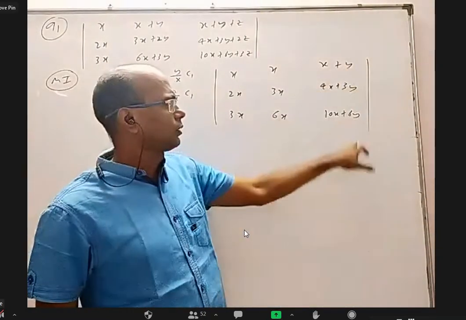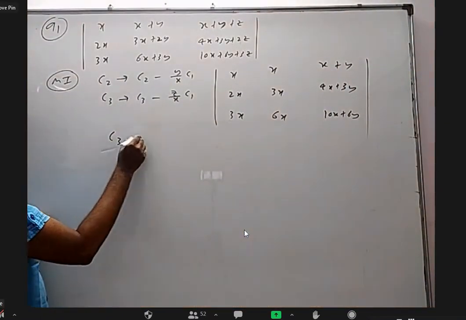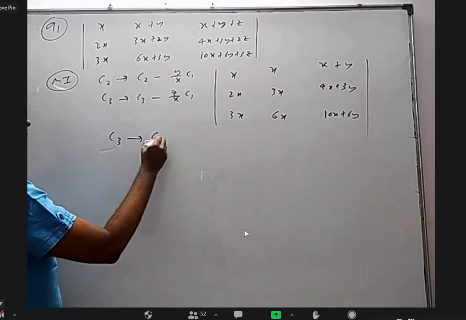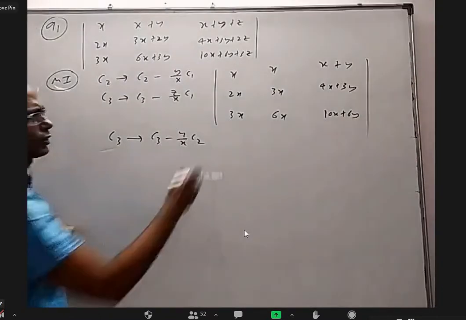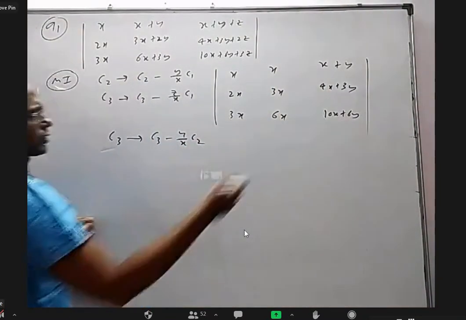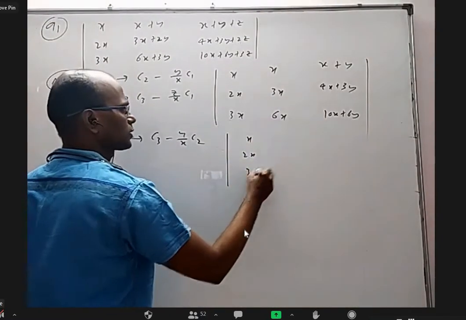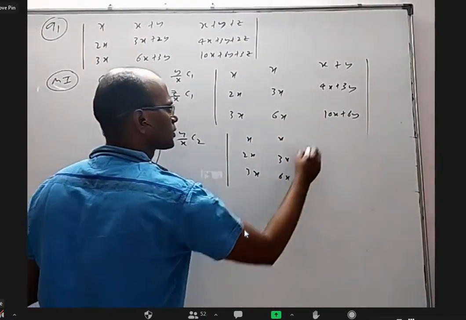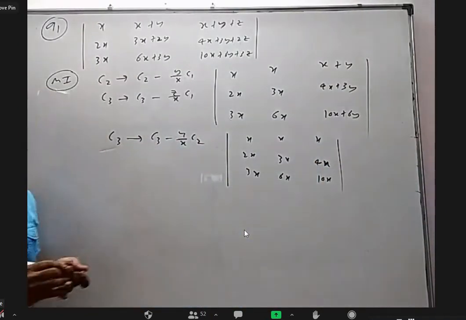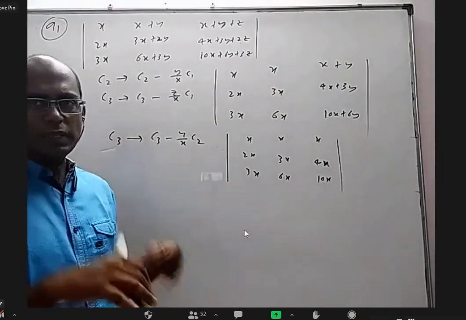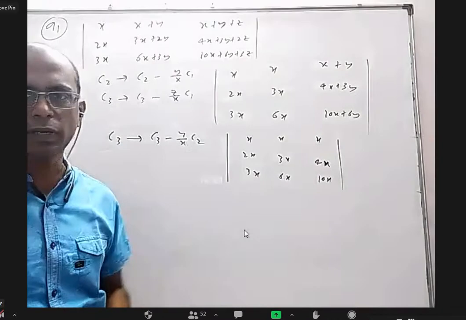For column 3, it is C3 minus y by x times C2, because the 1, 3, 6 and 1, 3, 6 matching is there. So when I do this, x, 2x, 3x; x, 3x, 6x; x, 4x, 10x. Now that means the determinant does not depend on y and z, because whatever is y, whatever is z, ultimately we could eliminate.